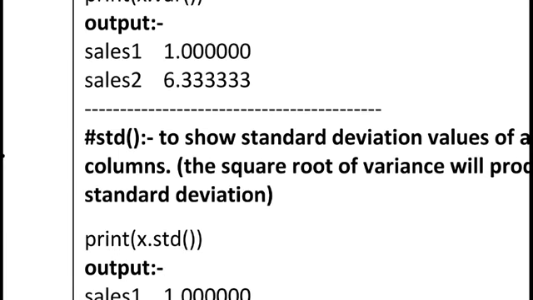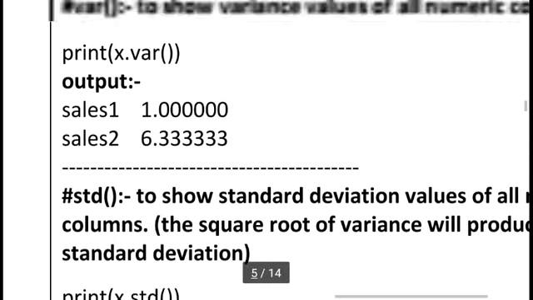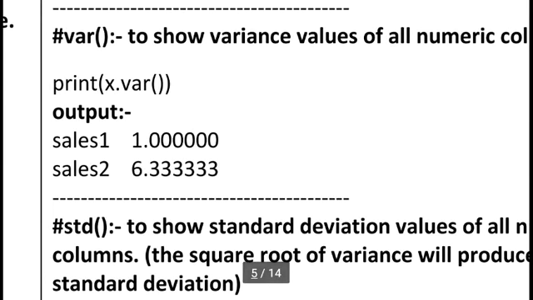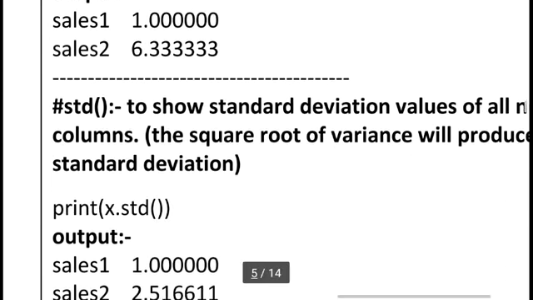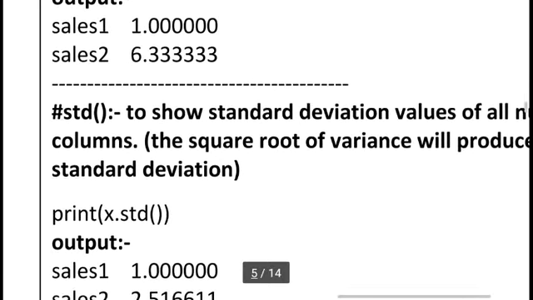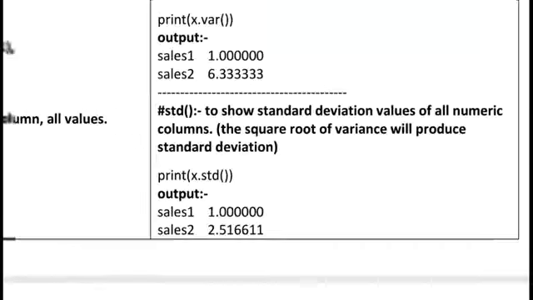We can also calculate standard deviation, to show the standard deviation of the numerical columns in our data frame. It is the square root of variance. You can see cells 1 is 1.0 and cells 2 is 6.33, and we take the square root of these values. In cells 1 the square root of 1 gives the standard deviation. In cells 2, the square root of 6.3 gives the standard deviation of cells 2, which is 2.5. So you can see x dot std with small brackets. So this is our data frame concept.